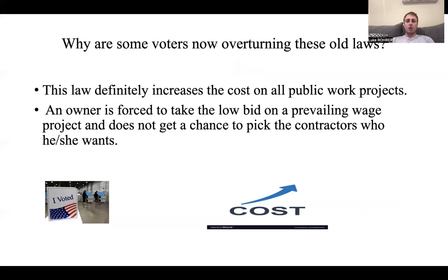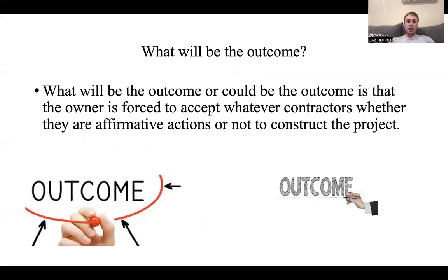Why are some voters now overturning these old laws? This law definitely increases the cost on all public work projects. An owner is always forced to take the low bid on a prevailing wage project and does not get a chance to pick the contractors who he or she wants. What will be the outcome? What could be the outcome is that the owner is forced to accept whatever contractors, whether they are affirmative actions or not, to construct the project.